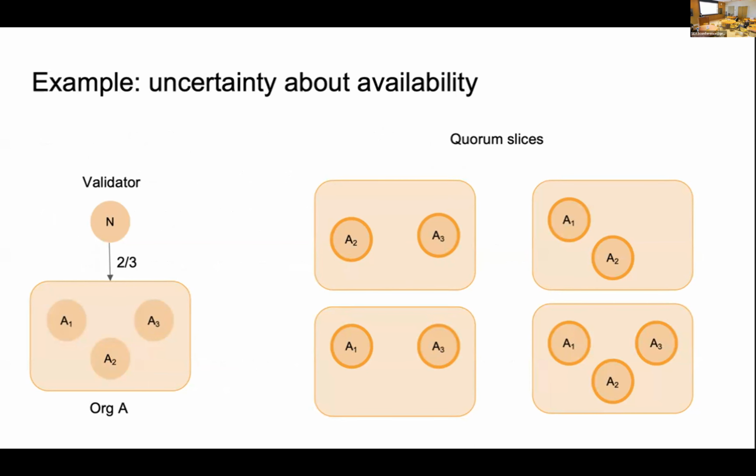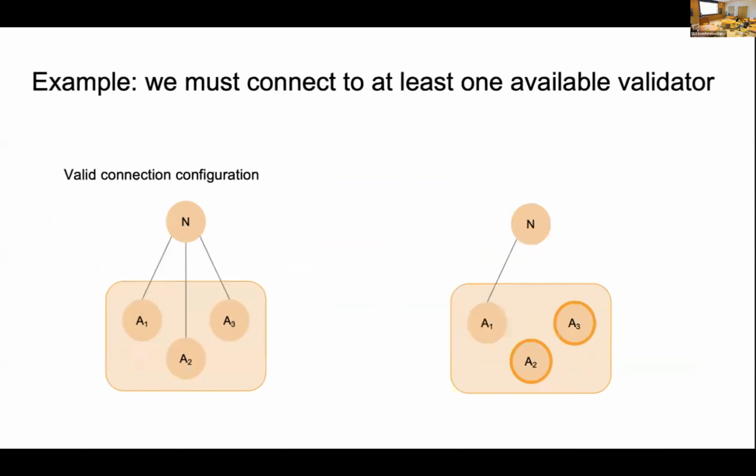Due to the uncertainty of the active and honest validators, N can have a complete connection to all 3 validators. In this case, it can always have a connection to an honest and active validator. Otherwise, if it only connects to A1, but at that time only A2 and A3 are the honest nodes, then the trust assumption cannot be achieved.